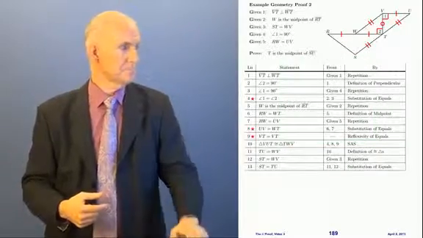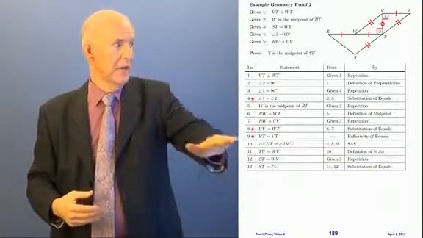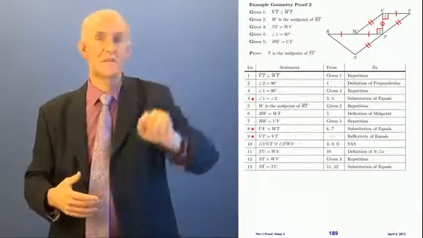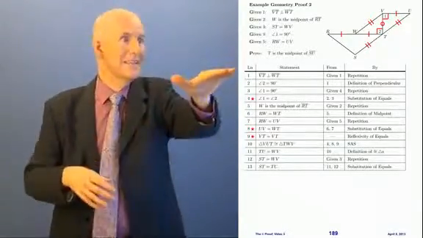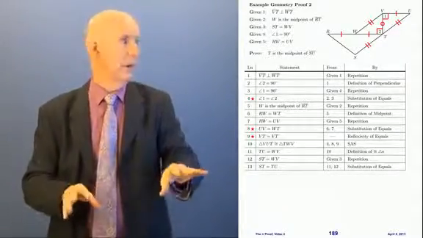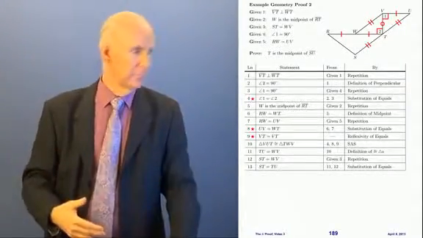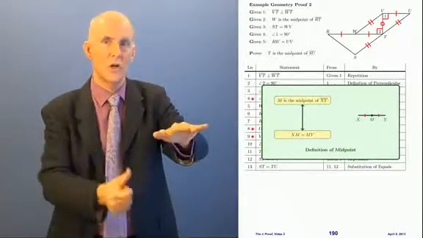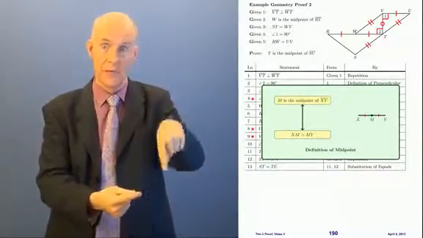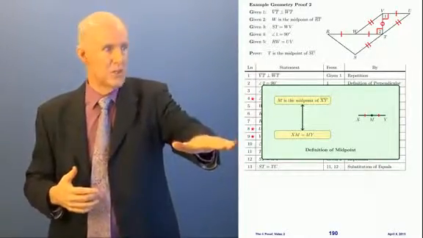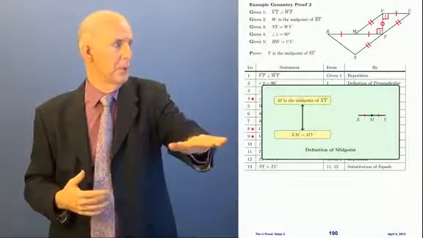Well, now we're very close. ST equals TU. Look at that. We're trying to prove that T is the midpoint. Well, we need to get the word midpoint back in again, although this is a different midpoint. We need the midpoint rule, which is definition of midpoint. And this time we're going to go up, because with a double arrow we can go either way. Now we need to go the other way because we have the equation. We want to get the word midpoint.